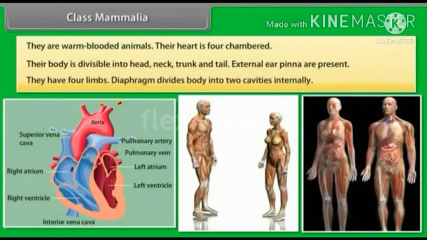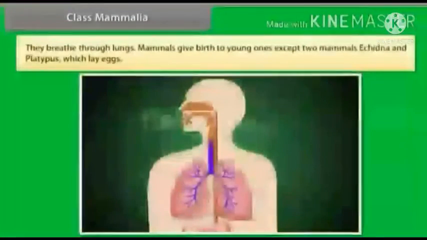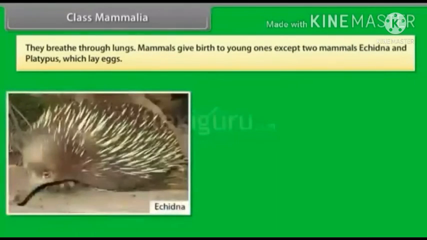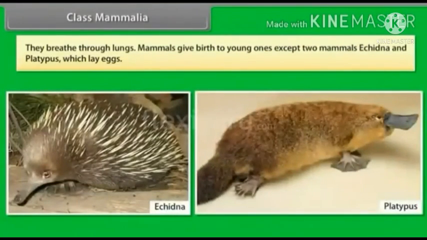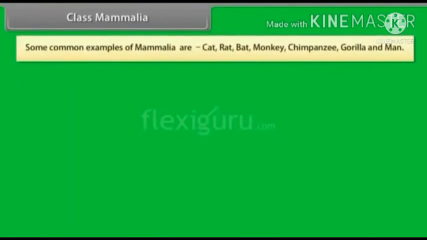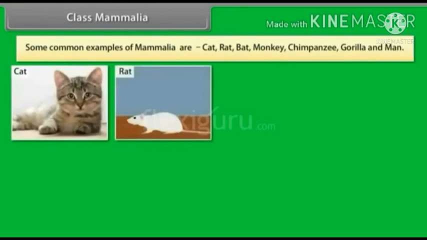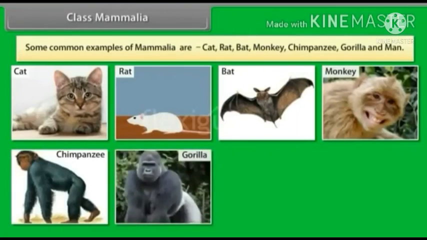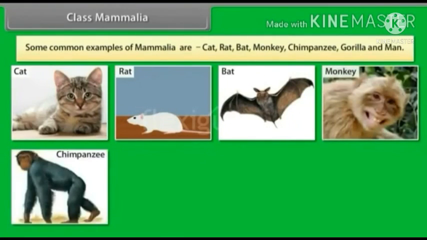External ear pinnae are present. They have four limbs. A diaphragm divides the body into two cavities internally. They breathe through lungs. Mammals give birth to young ones except two mammals, Echidna and Platypus, which lay eggs. Some common examples of mammalia are cat, rat, bat, monkey, chimpanzee, gorilla, and man.